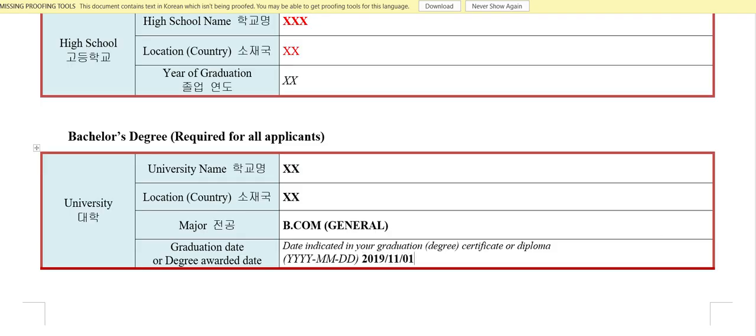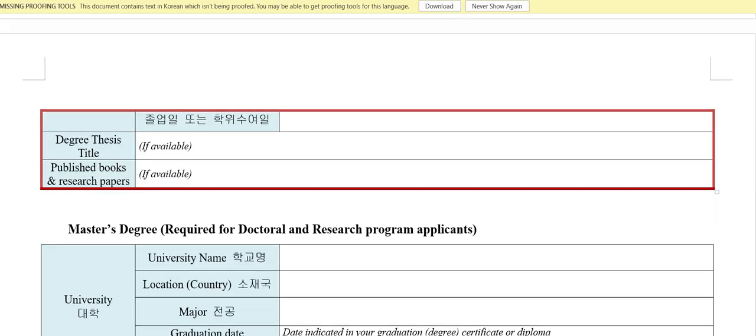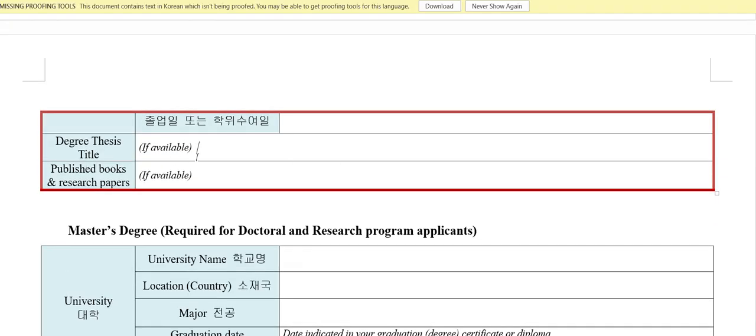Okay, let's move on. This is the degree thesis. If under your undergraduate program you have written any thesis paper, obviously most people have, but some universities don't have a thesis paper. If you have, write your thesis topic, the title, what you did. Like I did the impact of GST on consumers. This was my topic in my undergraduate, so I wrote that. And if you have any published books or research papers, you can write them here.